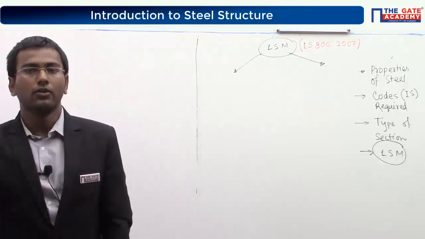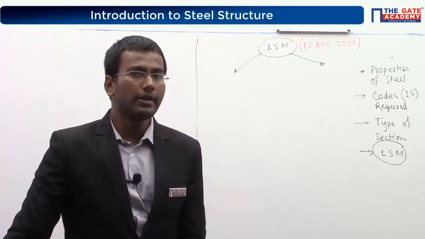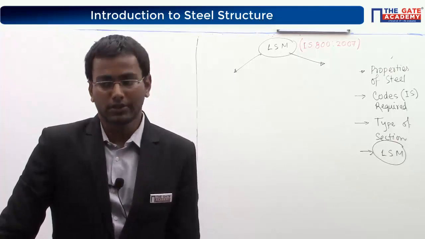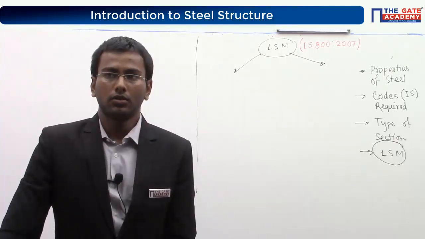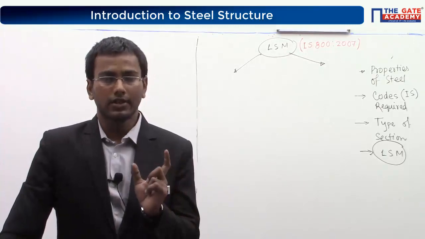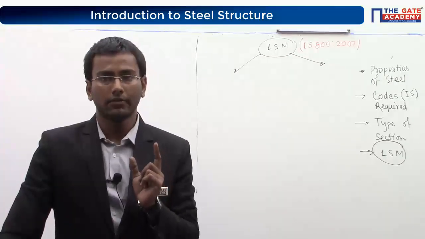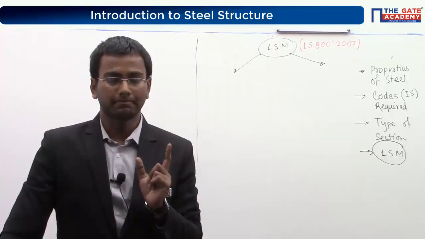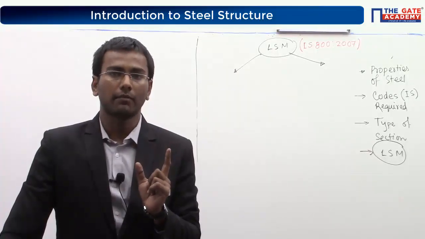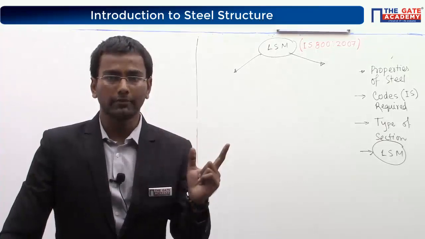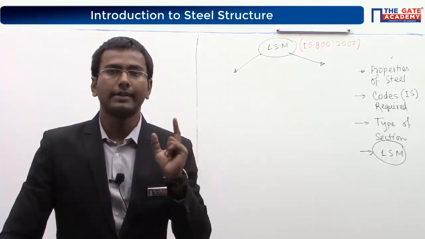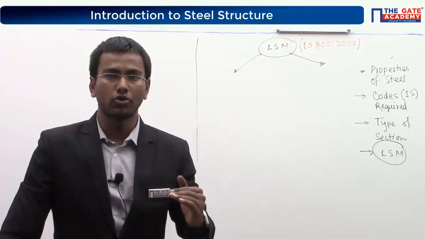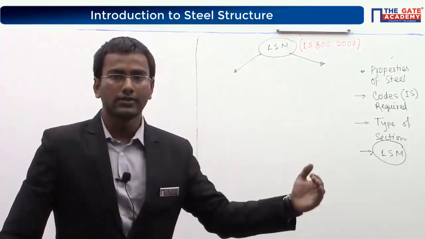Has anyone studied the subject reliability of structures in your college? Reliability of structures is based on various parameters, like type of loading, and type of region, whether hilly, plain, underground or sea coastal area.